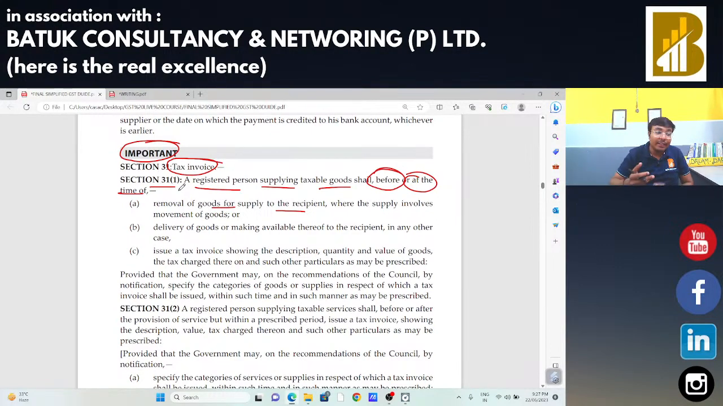So, at the time of litigation, whenever we are going to file our reply, we also use the language of law, and we need to provide the reply as per the definitions and the sections provided in the GST law. Supply of goods, making available thereof to the recipient in any other case. Issue a tax invoice showing the description, quantity and value as required in that tax invoice.